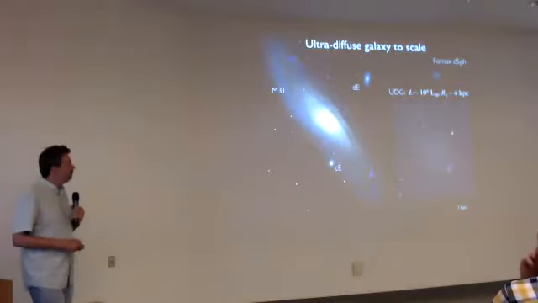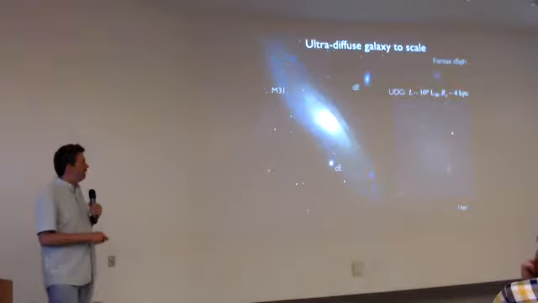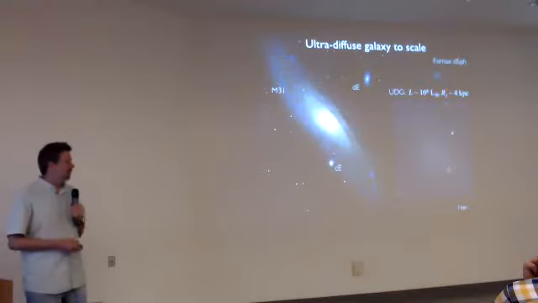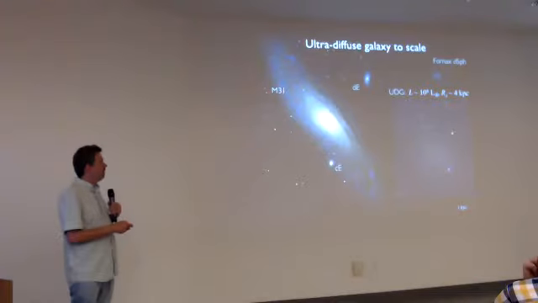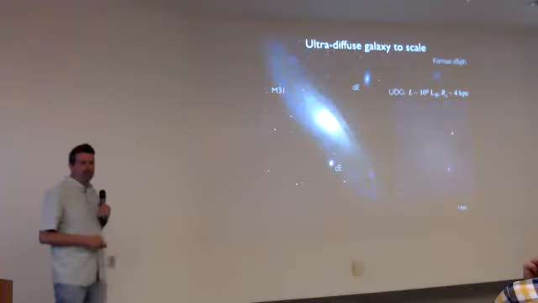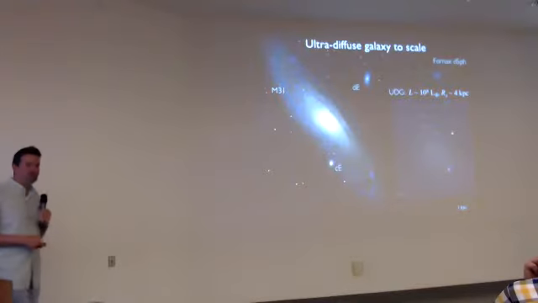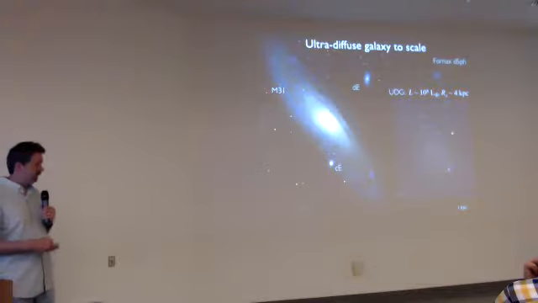Okay, so here's just a pretty picture to show you to scale what this would look like if you saw it in the Local Group. There's M31, here's a dwarf elliptical, compact elliptical, which are similar luminosities to UDGs, but the stars are spread out much farther. Mike Boylan-Kolchin talked about the Fornax dwarf spheroidal earlier in the week. There it is for the same scale. So the idea is this is like a giant Fornax dwarf spheroidal, maybe 10 times higher luminosity, similar surface brightness. And I'll talk about the globular clusters in a little bit.